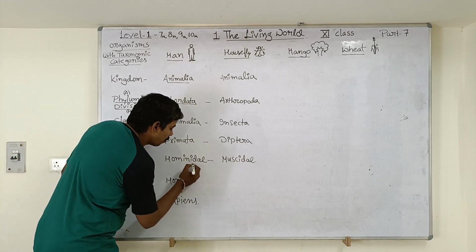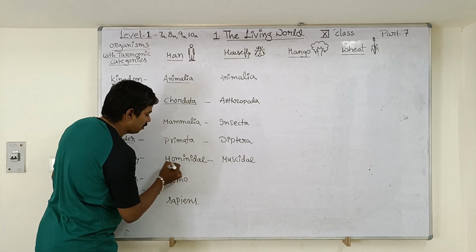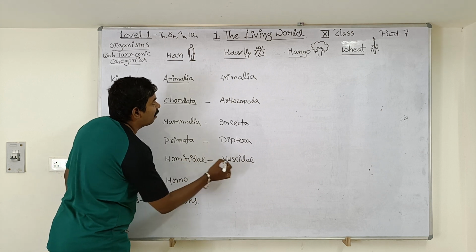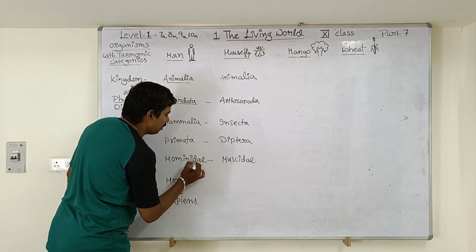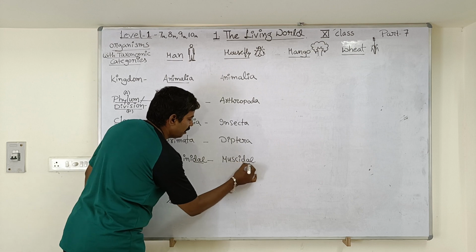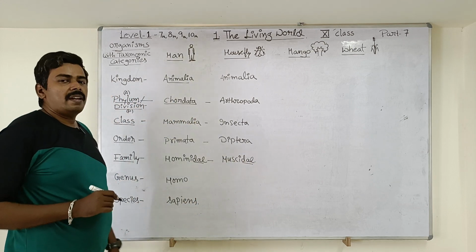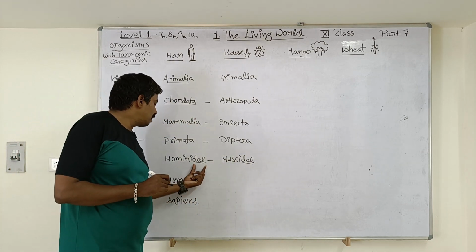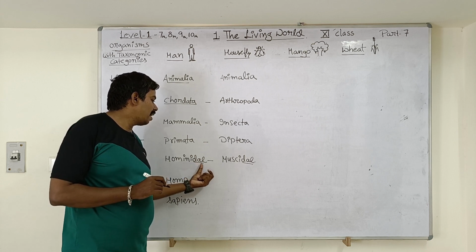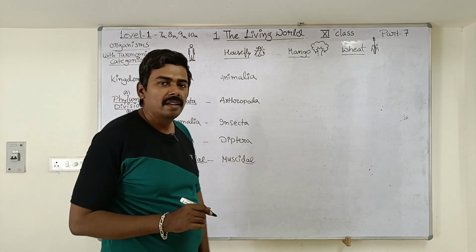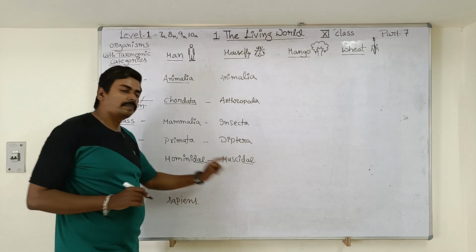So there is some similarity in the families of man and the family of housefly. The last three letters are the same: D, A, E. So in the animal kingdom, the families will have a common suffix, D, A, E, at their end. So note this down, students.